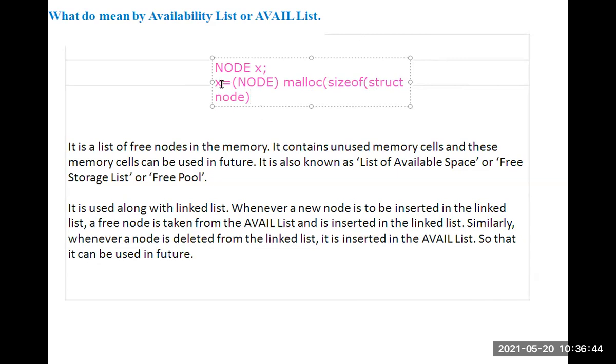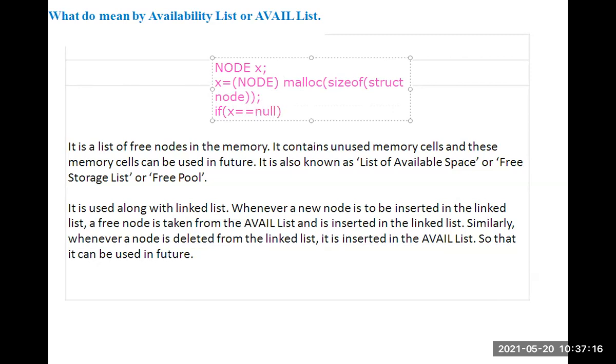So X equal to node malloc sizeof struct node, where struct node is the name of the node. What does it mean? It allocates memory space from the available list. The free memory available in the available list, we allocate to this X. Otherwise, if X equal to null, what does it mean?